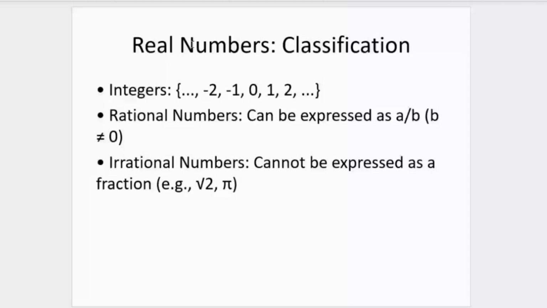Then irrational numbers cannot be expressed as a fraction. So I can give an example of root 2 and pi as well. So these are the number sets, the relevant number sets that fall under real numbers. And it's important to know this as well, because when we get into set theory, you would see these distinctions.